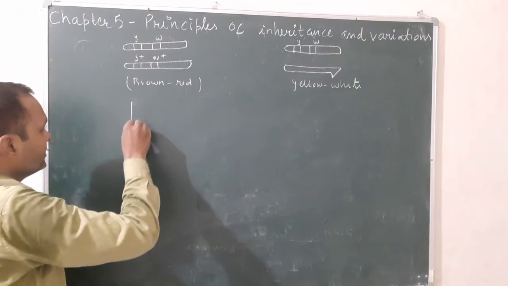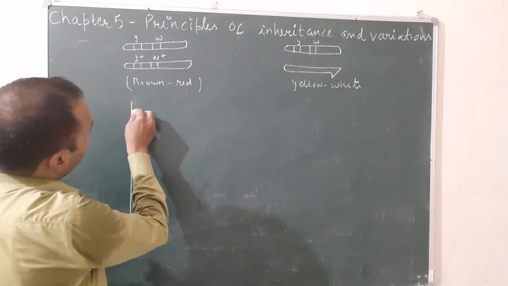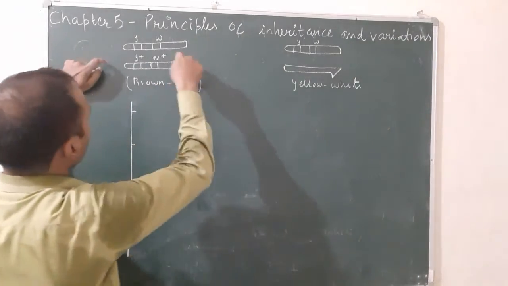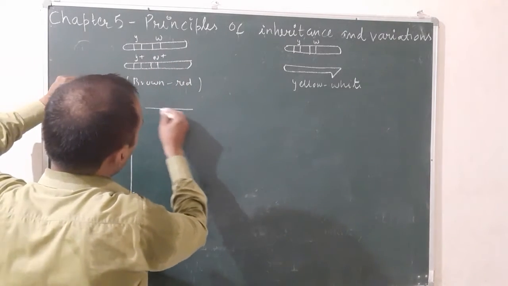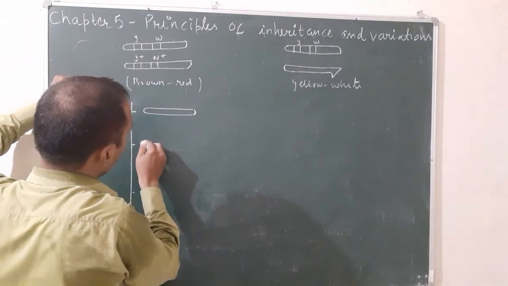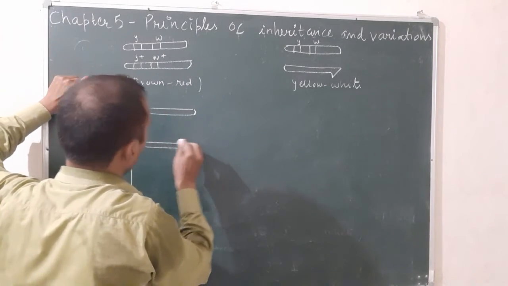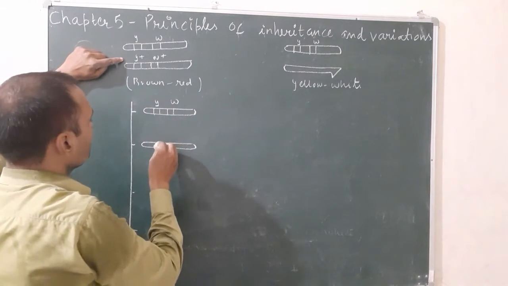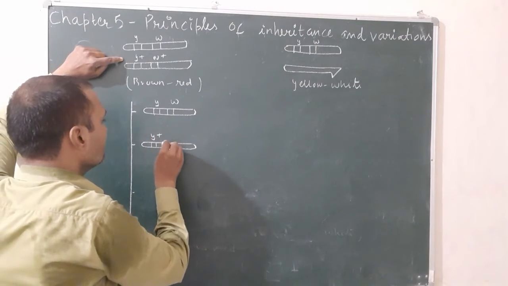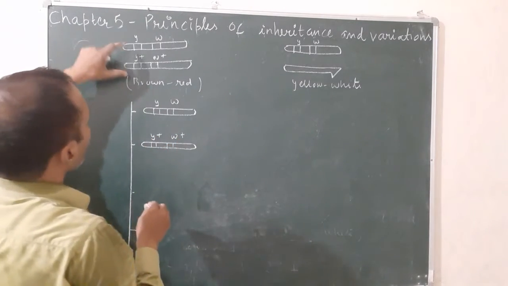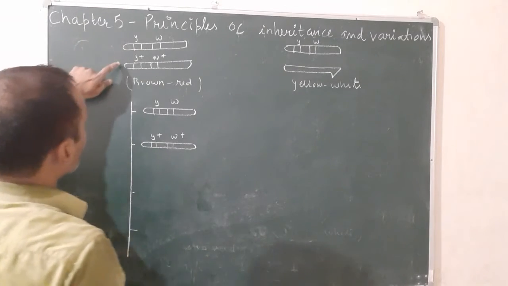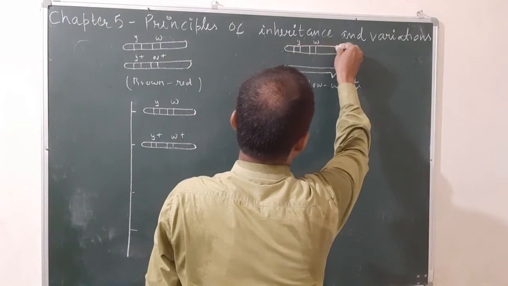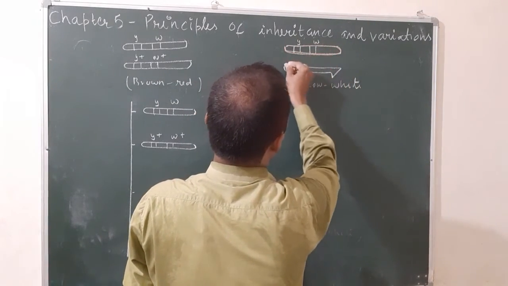How? See, this progeny will produce 4 types of gametes. When there is no crossing over between the genes, we just separate these chromosomes apart. So it will be Y plus YW, and second one will be Y plus W plus. These are the gametes without crossing over. Then second, with crossing over, you can color this. It is easy for you to understand.